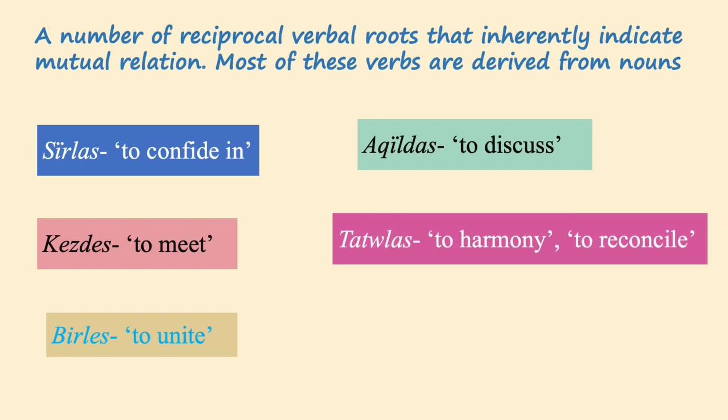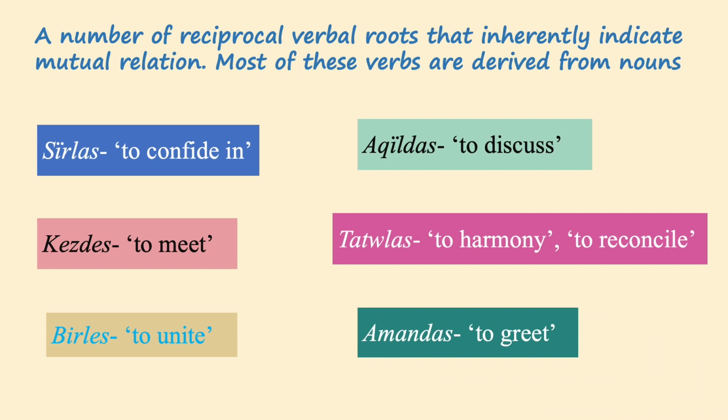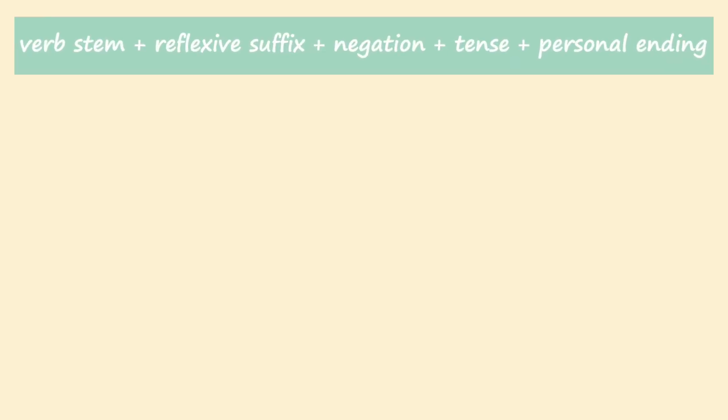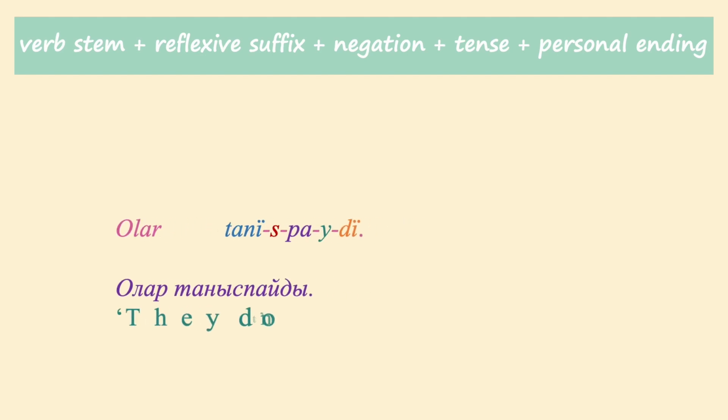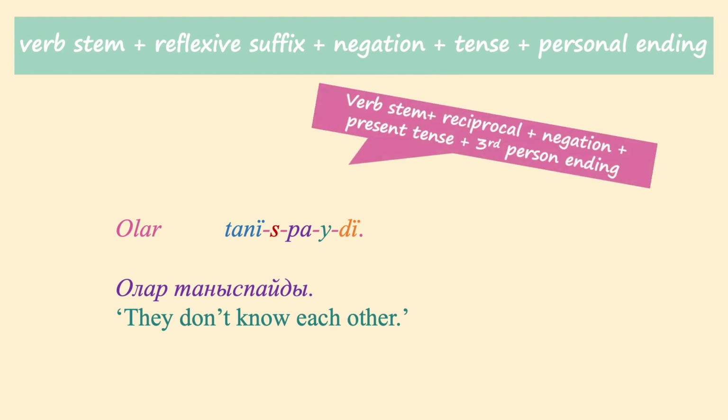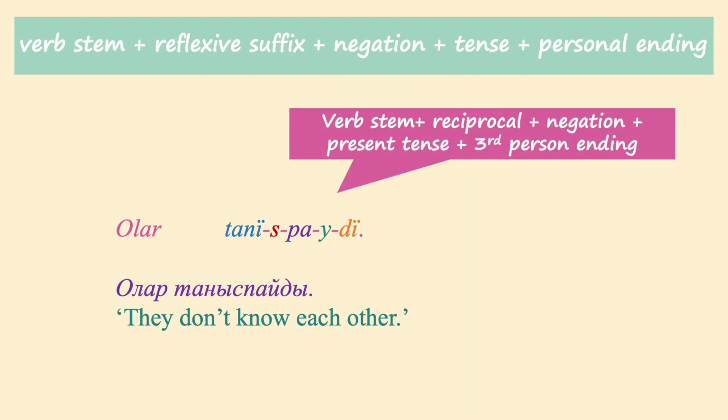Татулас, to harmonize or reconcile. Амандас, to greet, and so on. Note that these are verb roots which are derived from nouns. Like other voices mentioned earlier, the reciprocal suffix comes right after the verb stem. The negation, tense, and the personal markers appear after the reciprocal suffix.